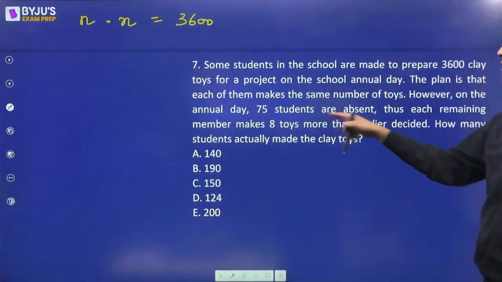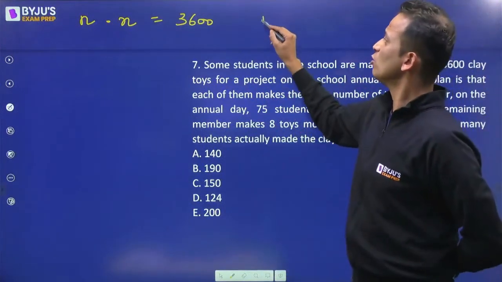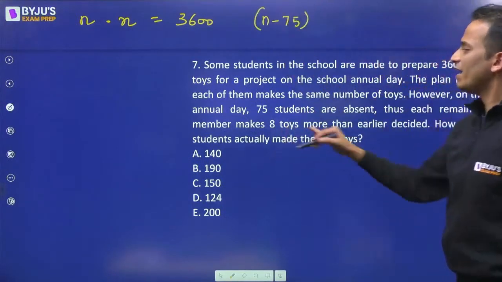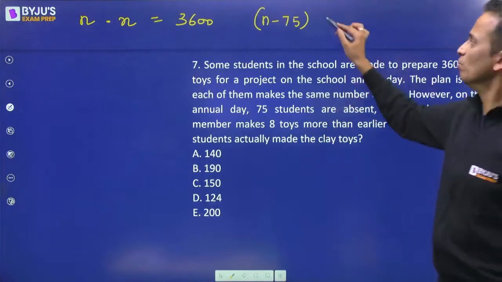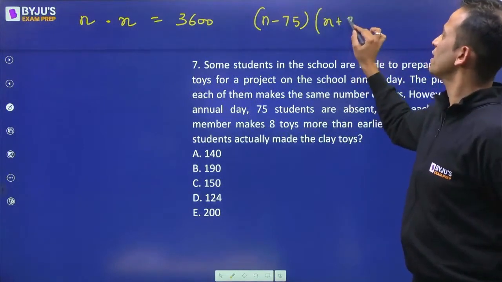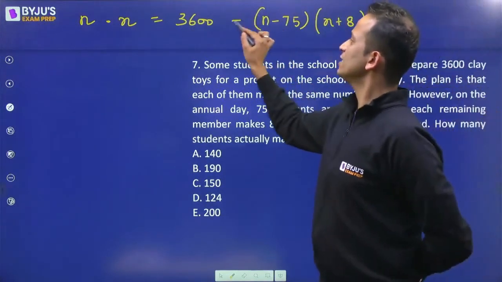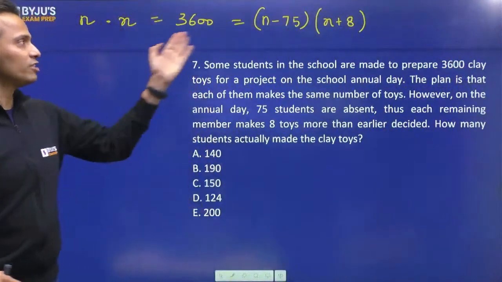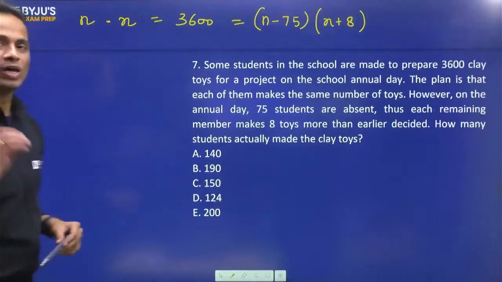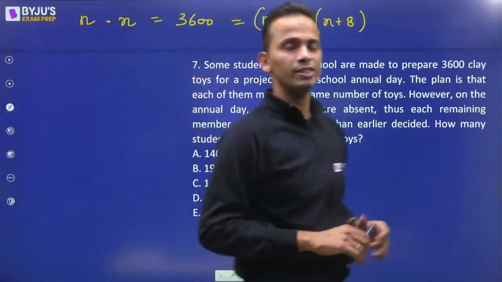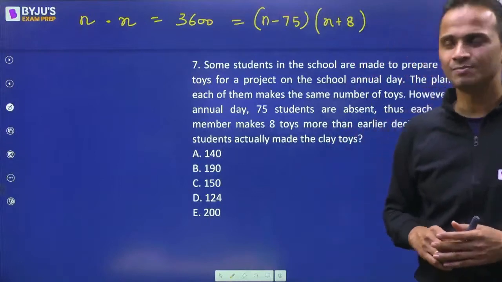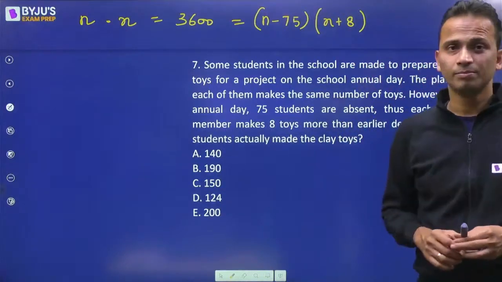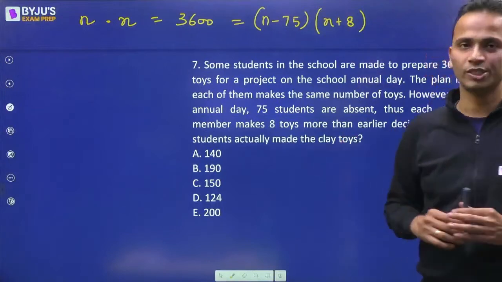However, 75 students are absent. So now the number of students is n minus 75. And every student now has to make 8 more toys, so x plus 8. This should also be equal to the total number of toys. So this is the equation set that we have. One way is to solve this equation set and get the answer. I can already see that it will take a lot of time, so I'll not solve these equations.